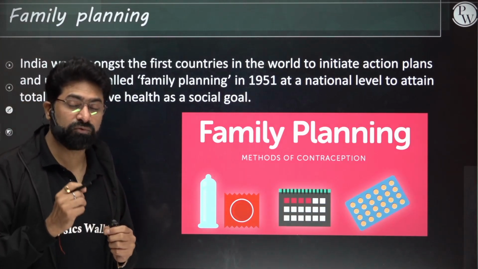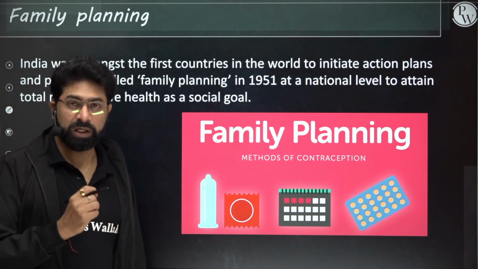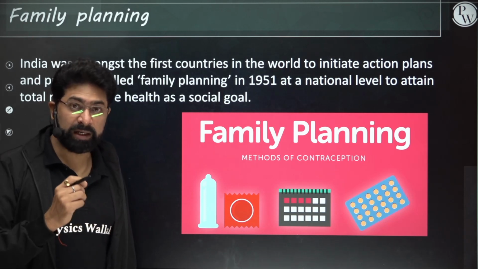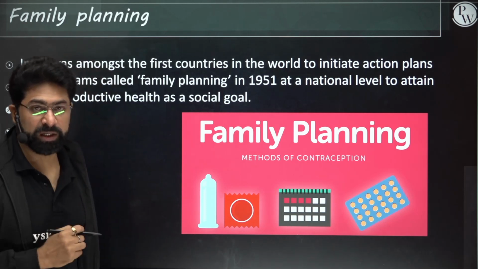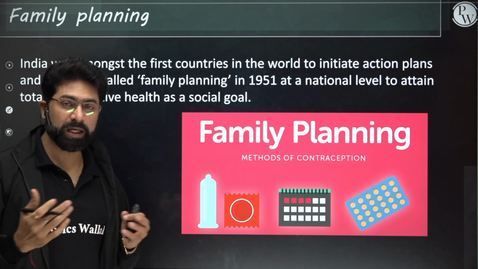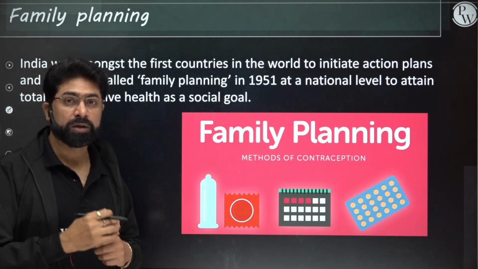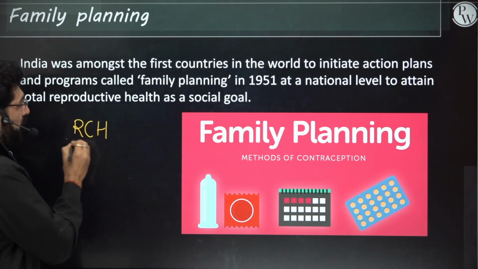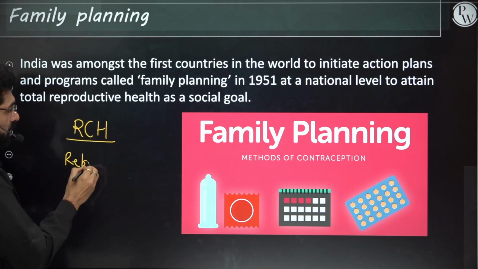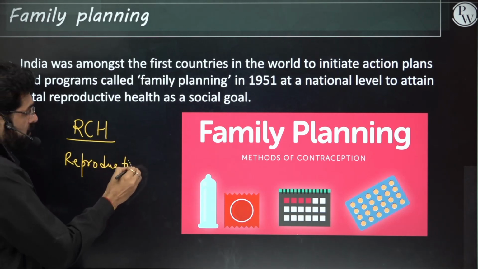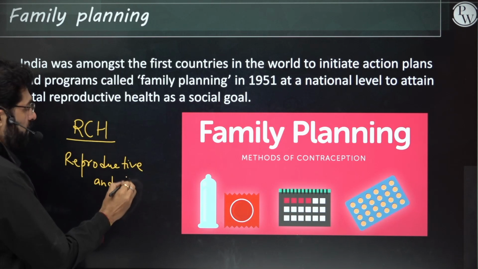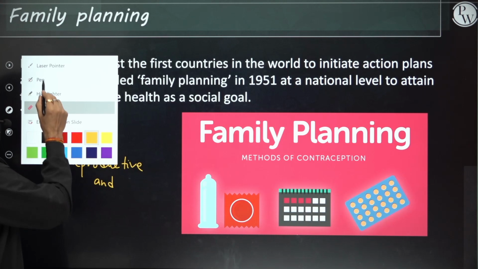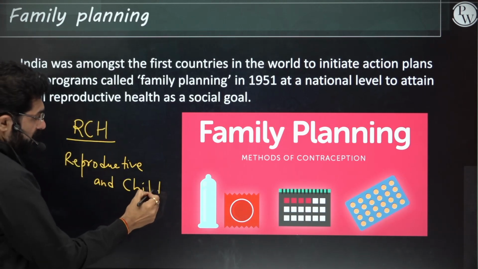India was among the first countries in the world which had adopted family planning programs. In 1951, these programs were initiated. But now many other programs have been combined and a new program has been launched that is called RCH, that is Reproductive and Child Health Care. Please write down Reproductive and Child Health Care. This is the program in which many more areas have been taken into consideration.